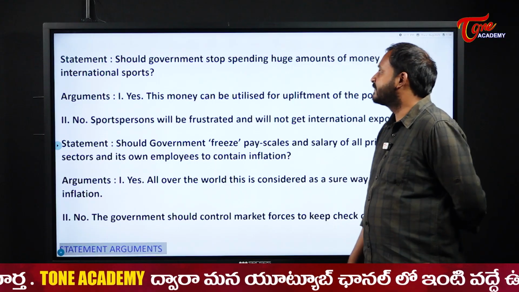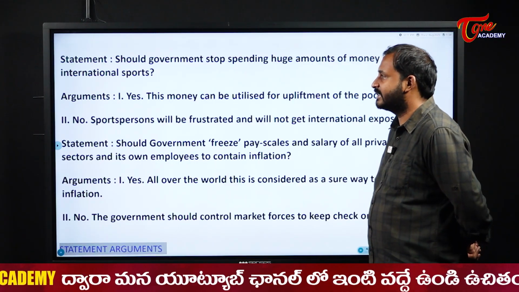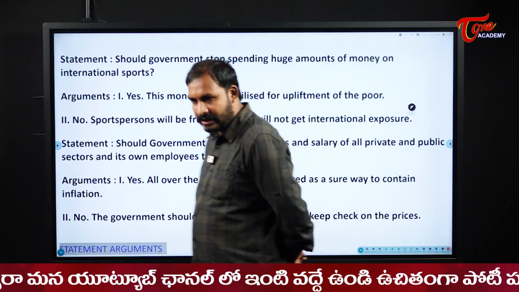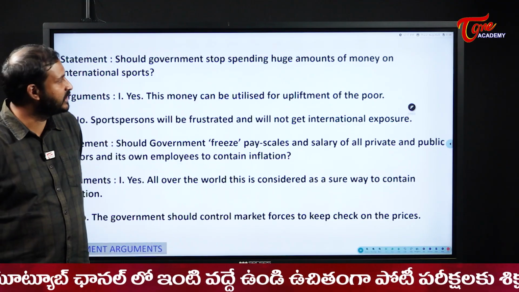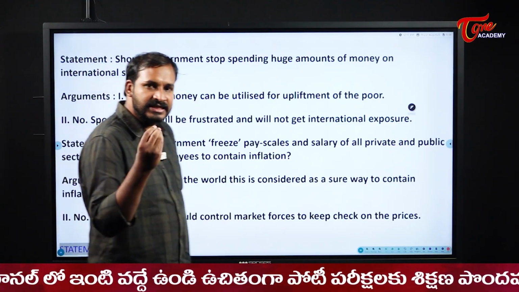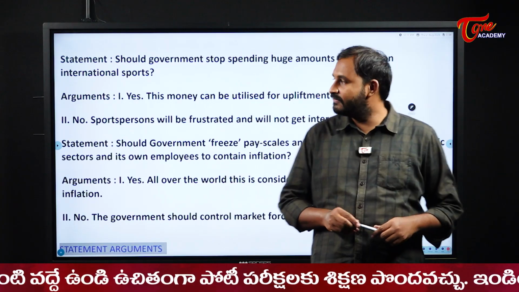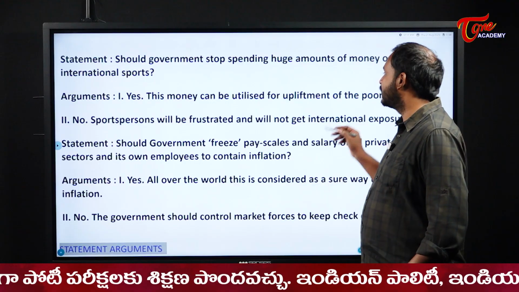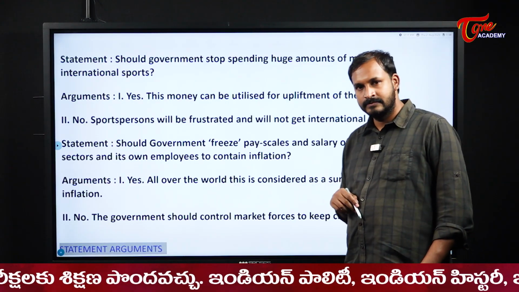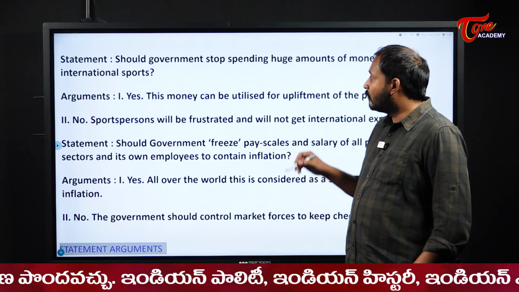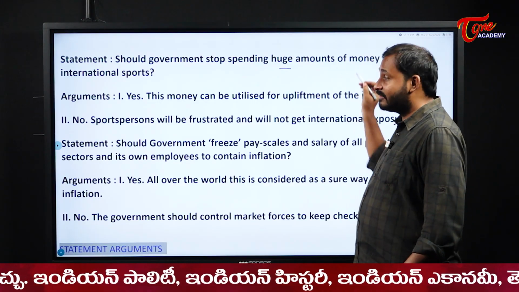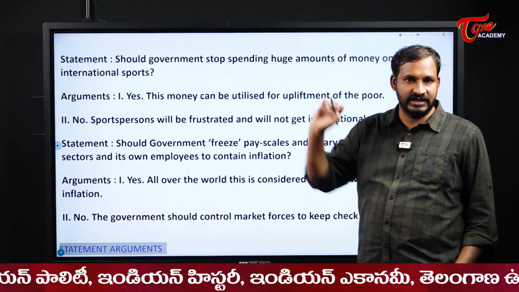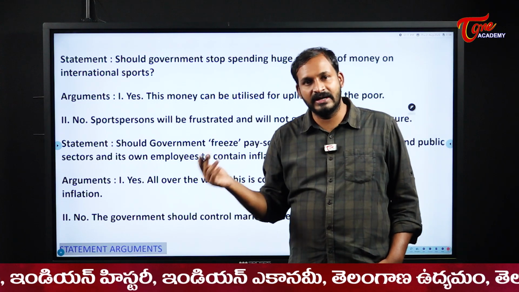Should the government stop spending huge amounts of money on international sports? That is the situation for us here. Now tell me whether the government should stop or should increase. Yes, this money can be utilized for upliftment of the poor. See, once again the same criteria we have seen in the last one. Yes, we can use that money for upliftment.